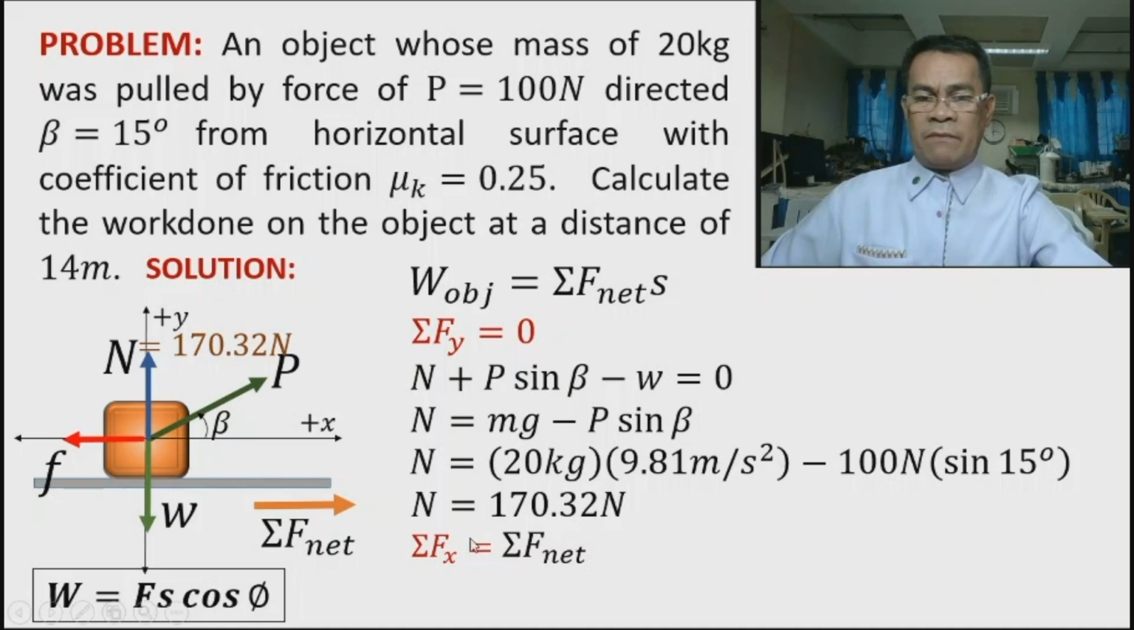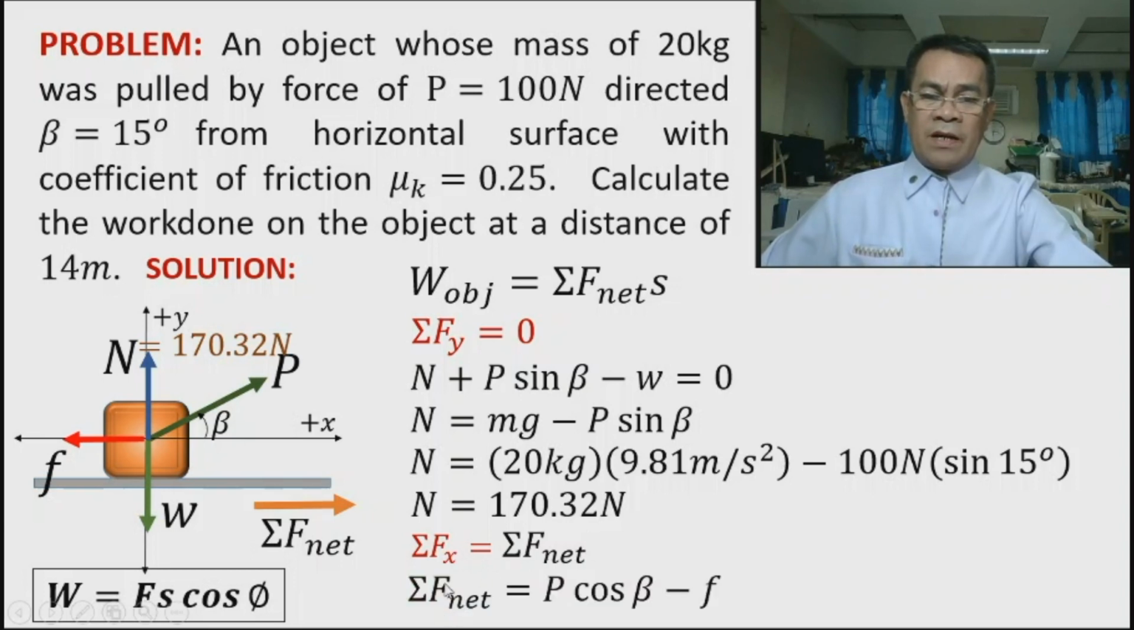So next is to sum up all forces along x. But again, remember, this is not zero. Why? Because the net force is along the x-axis, positive. So summing up all forces along x, the sum should be our net external force. So our net external force should be what? The component of P in the direction of x, which should be P cosine beta, because beta is adjacent to x. So this should be P cosine beta minus friction.